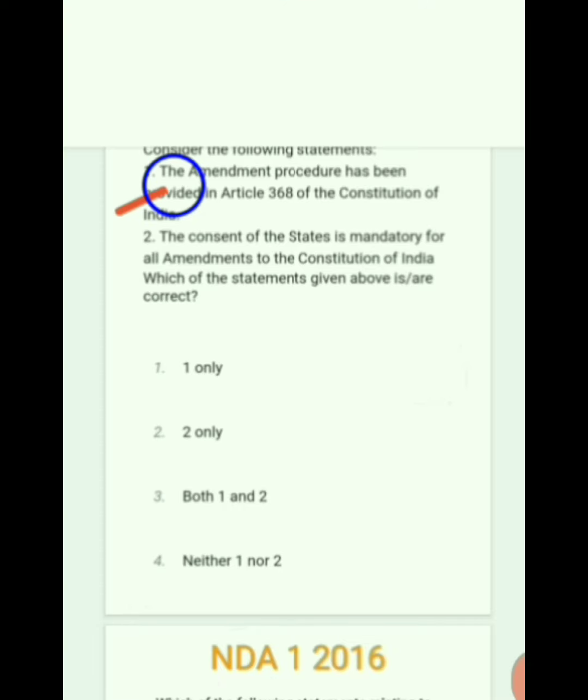The consent of the state is mandatory for all amendments to the Constitution of India is wrong. So the correct answer is option A, 1 only.